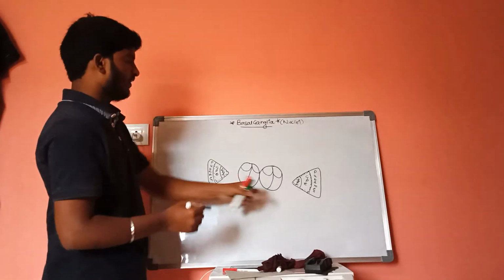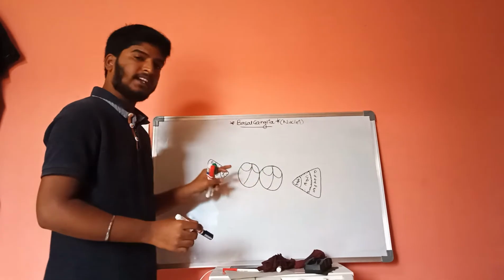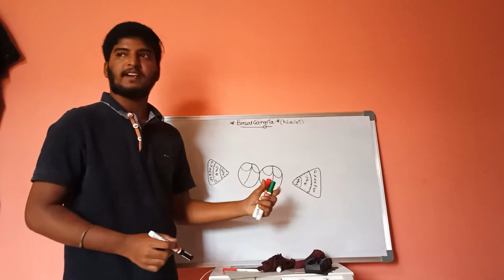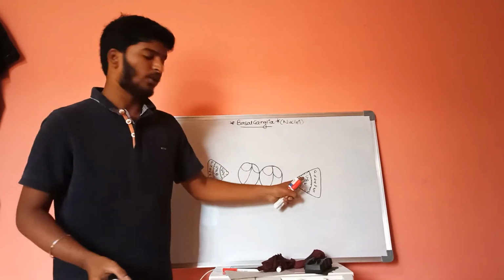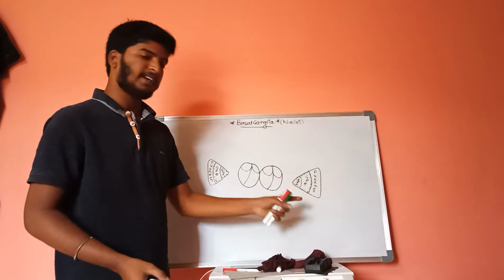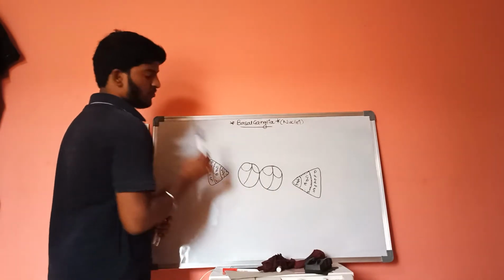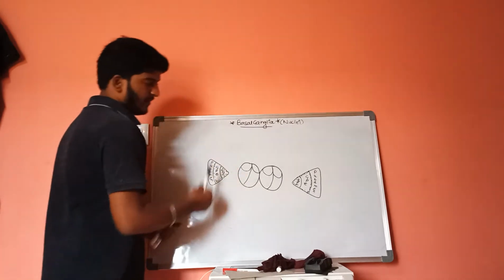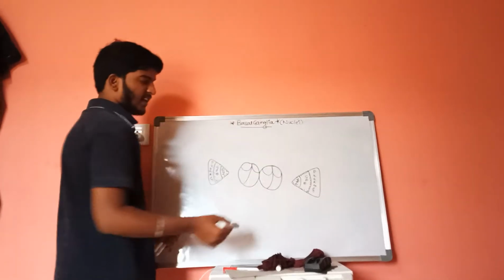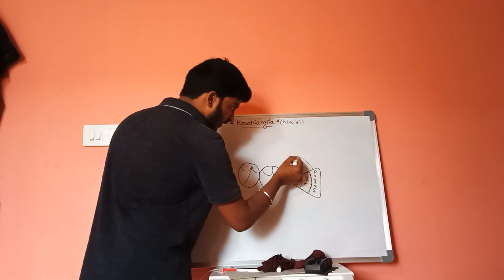Once again, this lentiform nucleus is made up of two layers, putamen and globus pallidus. This globus pallidus is internally divided into two forms, globus pallidus externa and globus pallidus interna. And among the external structures, this is the lentiform nucleus, and there is another type of structure present here.